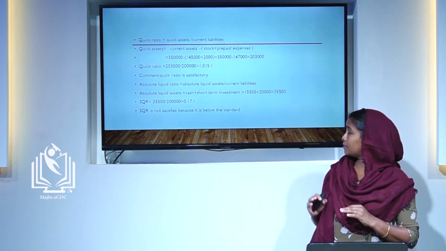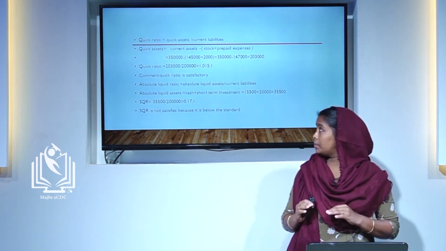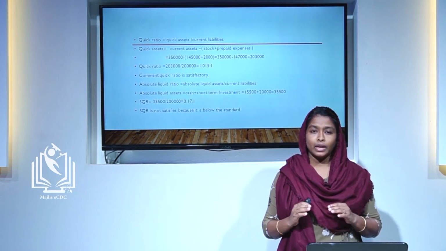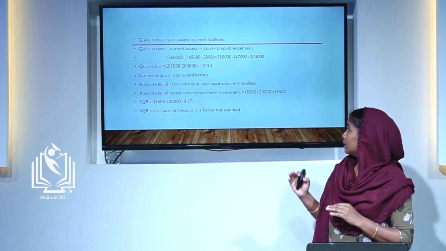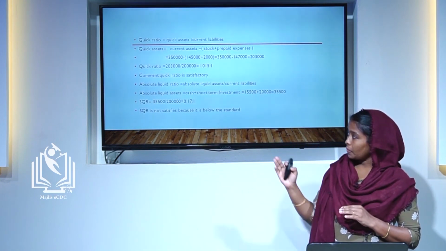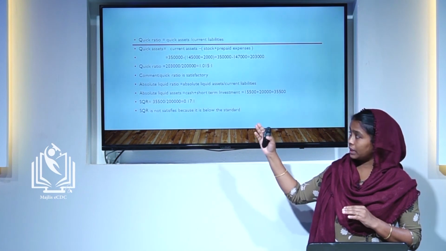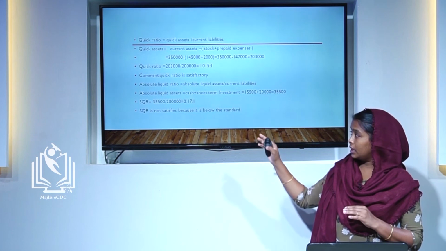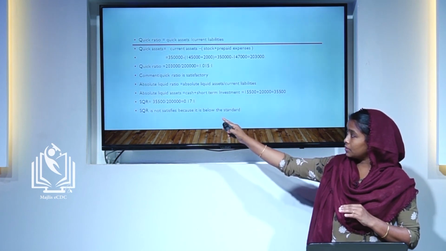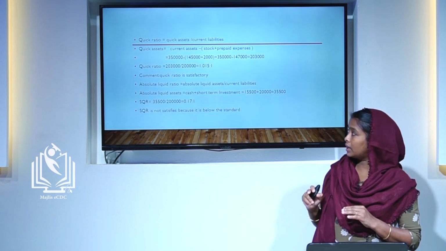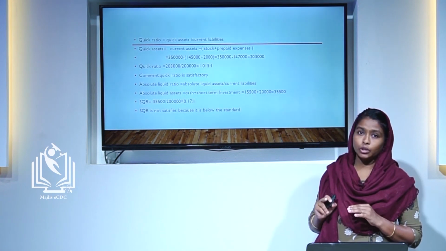Cash 15,500 plus short term investment 20,000. The sum total of absolute liquid assets is 35,500. Then the super quick ratio or absolute liquid ratio is equal to 35,500 divided by 2 lakh, which is equal to 0.17 is to 1.